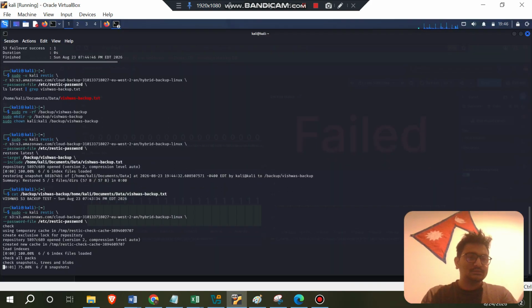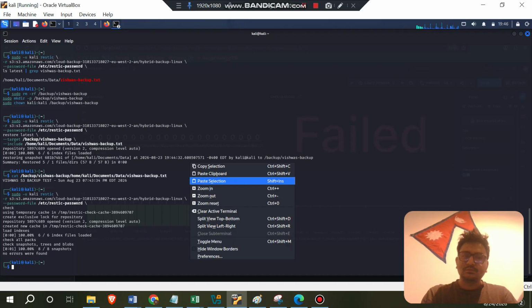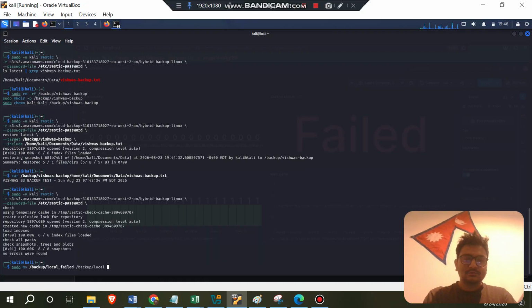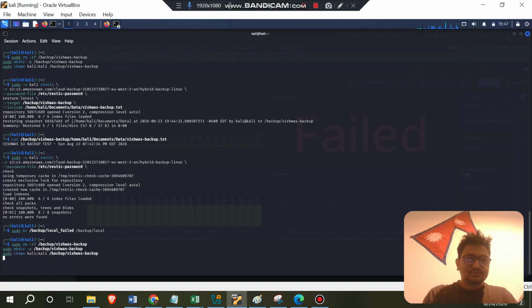Yes, the snapshot is done, it is taking the file, and there is no error. We restored our file because we had saved our data in the S3 bucket and restored it from the S3 bucket to the new folder, vishwas.backup. Now we have restored this scenario, and we can restore that folder.